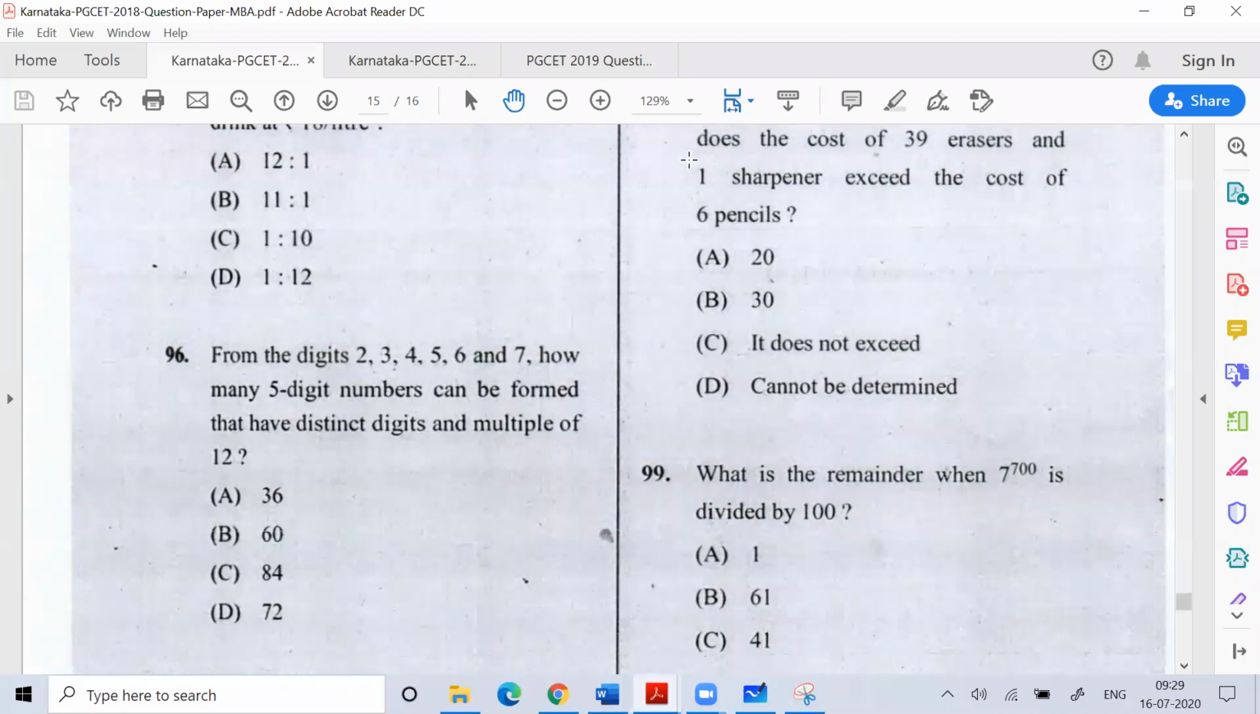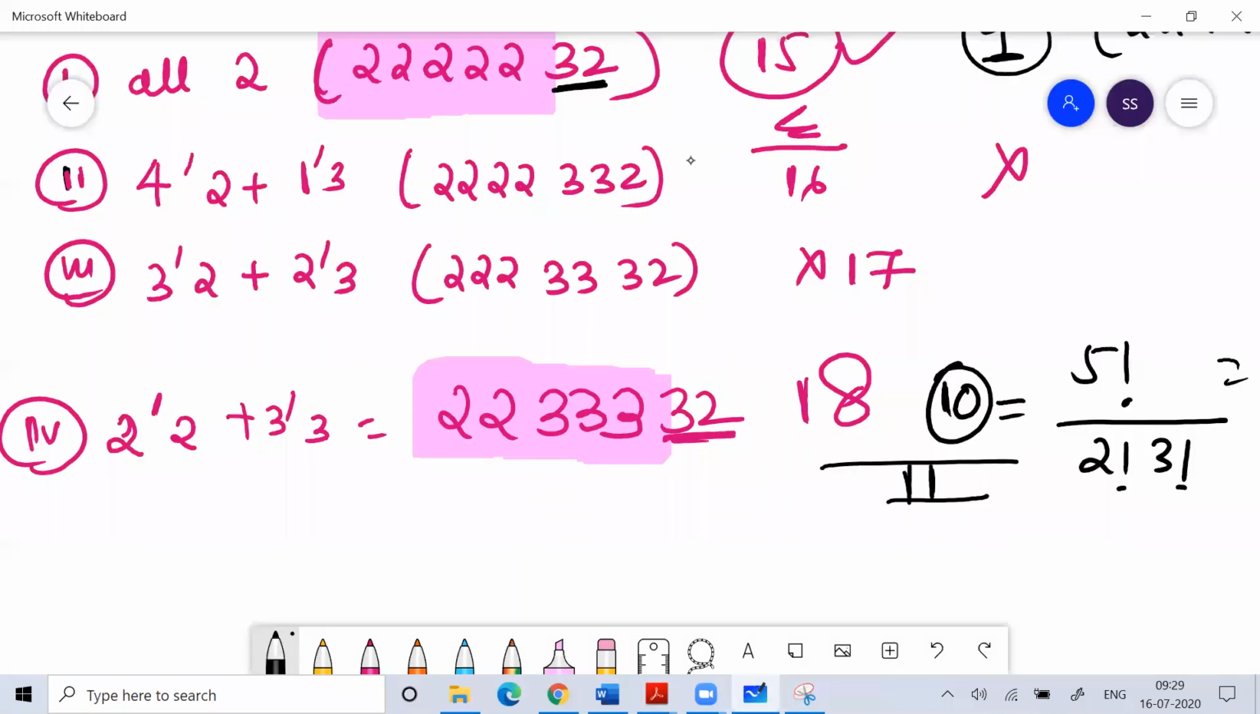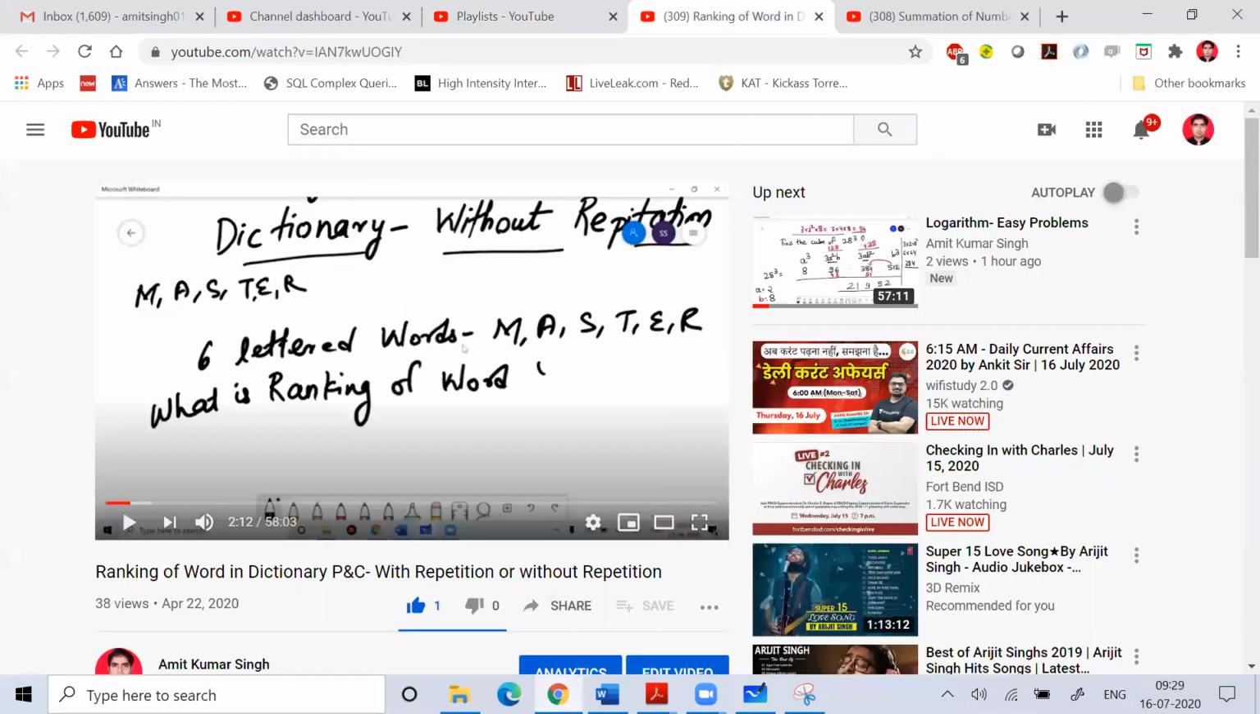I hope you can easily solve these questions on permutation and combination. Difficult questions they will not ask you in the exam. If you want a good level, you can watch my video on ranking of a word in a dictionary. So suppose I make a 6-letter word using the letters of MASTER, what would be the ranking of this word?